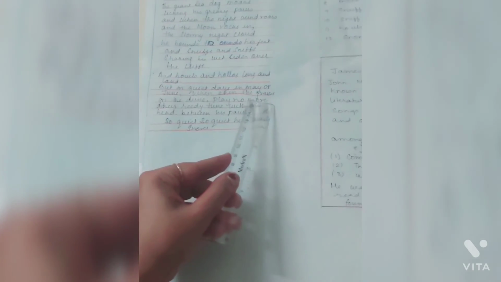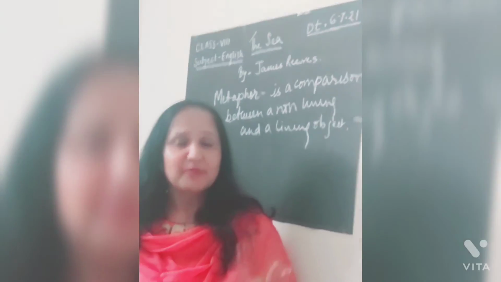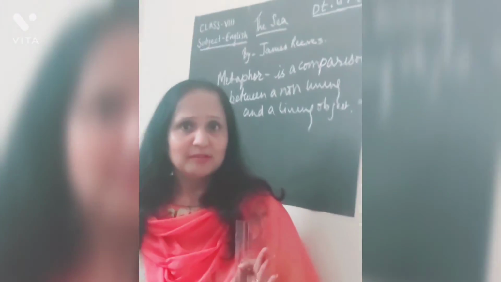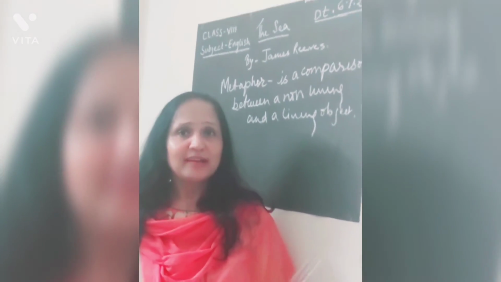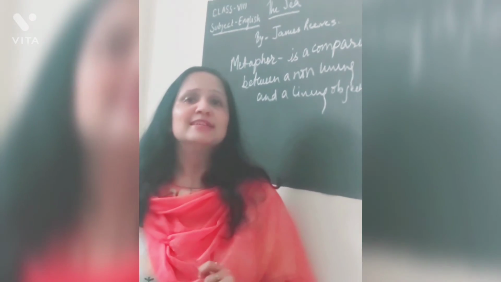But on quiet days in May or June, when even the grasses on the dune play no more their reedy tune, with his head between his paws, so quiet, he scarcely snores. Now the sea in the months of May and June is very calm. At that time, the sea is being compared to a sleepy dog who has put his head between his paws.